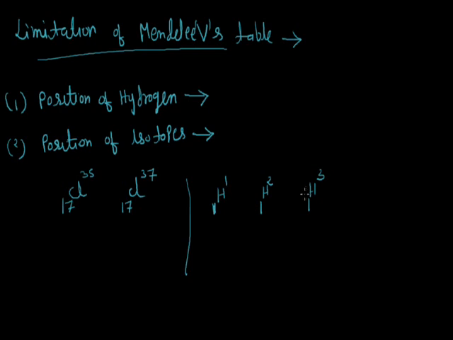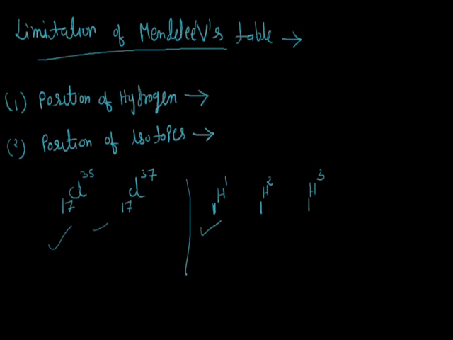On the basis of Mendeleev's periodic law, there should have been different positions for the isotopes, since Mendeleev's periodic table depends upon atomic mass, and isotopes have different atomic masses. But Mendeleev placed all isotopes in the same place. For example, in the Mendeleev periodic table, only one position is given to Cl. Similarly, only one position is given to hydrogen. But actually, since the table depends upon atomic mass, there should be two positions for Cl and three positions for hydrogen.